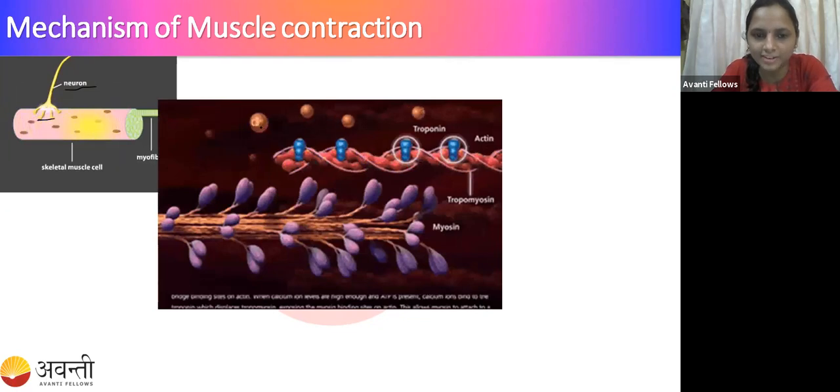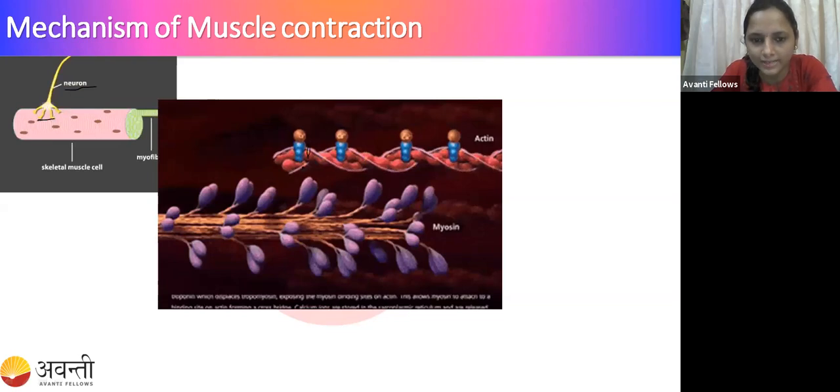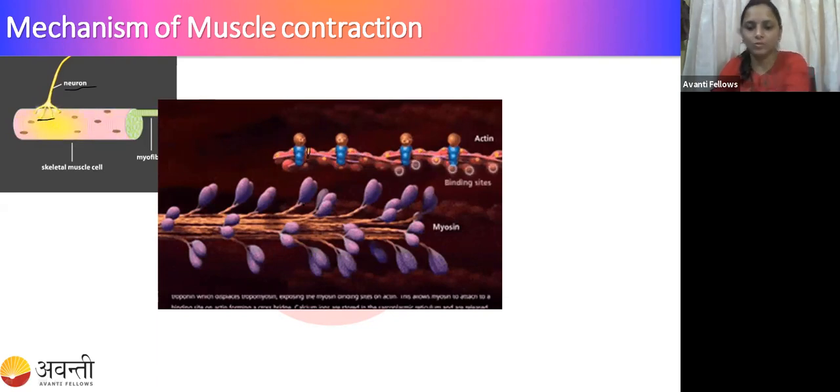So these calcium ions, this brown colored thing, are going to bind to this troponin. This blue color is the troponin. When it binds, you can see it is releasing the actin binding site. So you can see here, right? Now it is going to slide the actin filament.